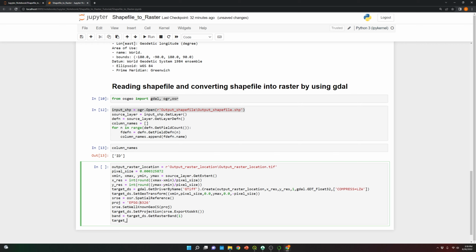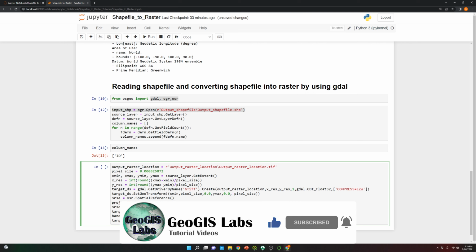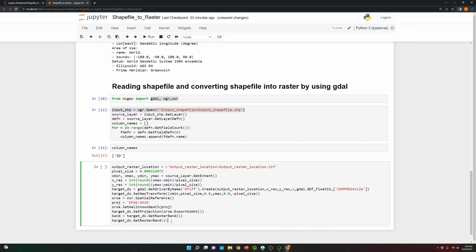So let me, target, you just copy this line over here. In addition to this, I'm gonna specify that the no data values will be this number over here, minus 9999.